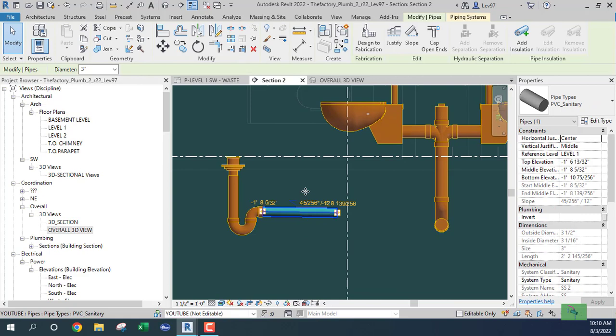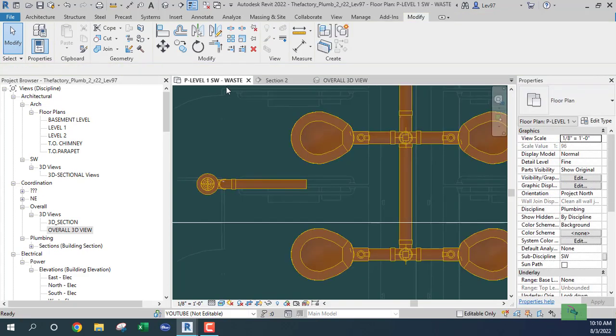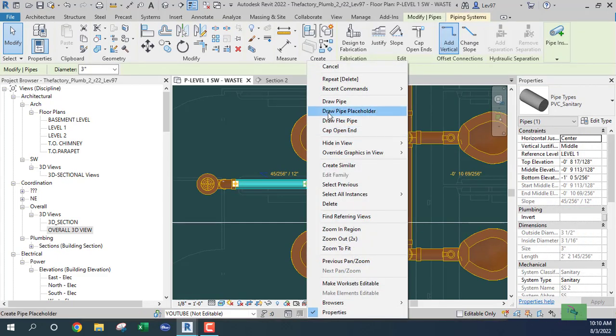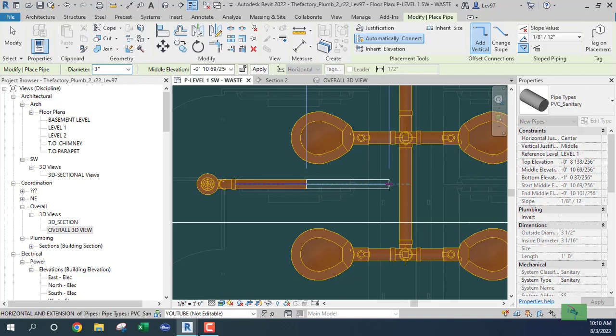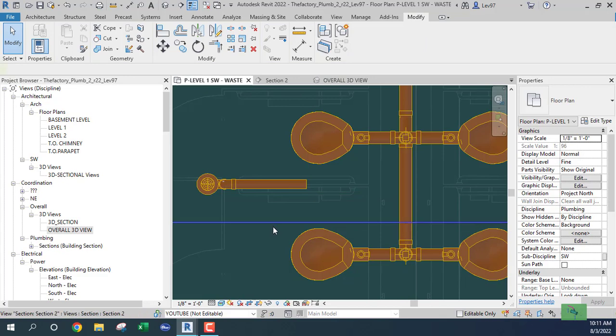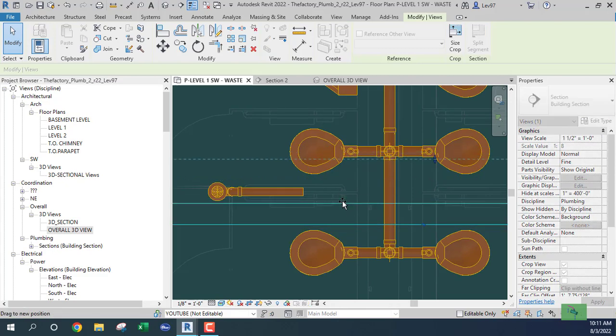Okay, I'm gonna go up as far as I can. And where's my first floor? Draw my pipe and come over and down. Uh-oh, not enough room. Let's see, what is Revit doing to me?